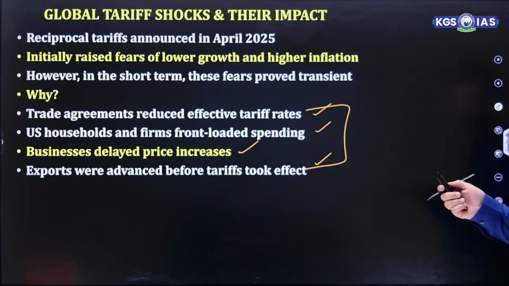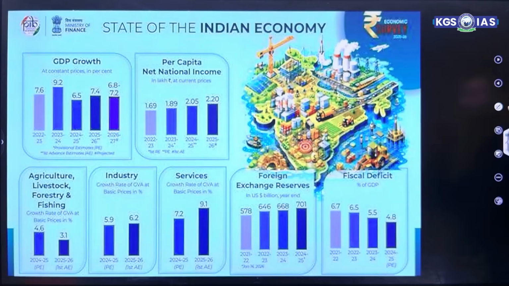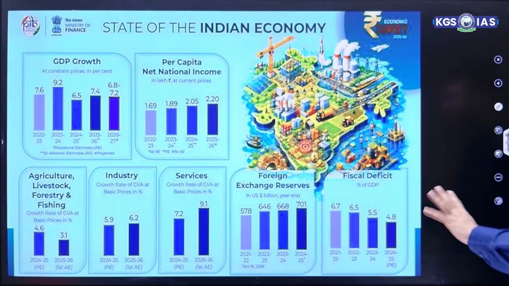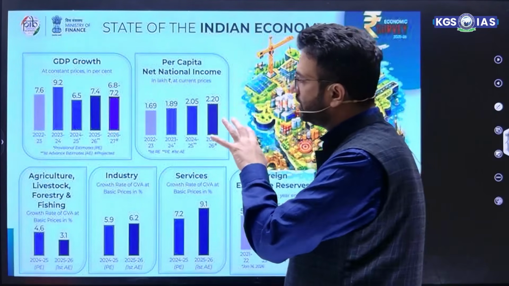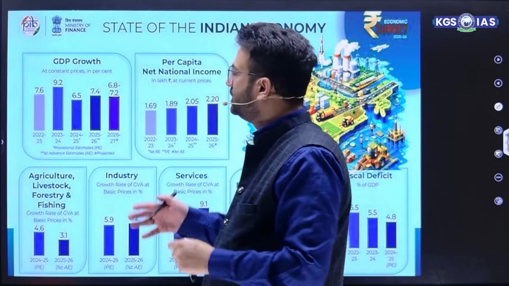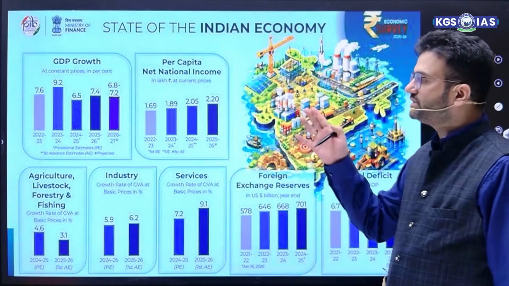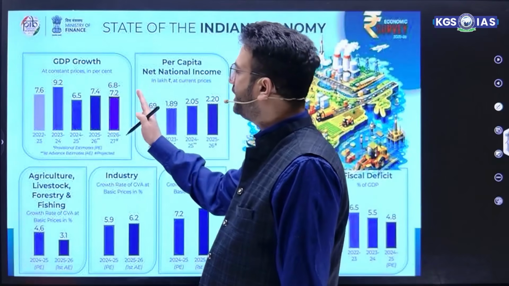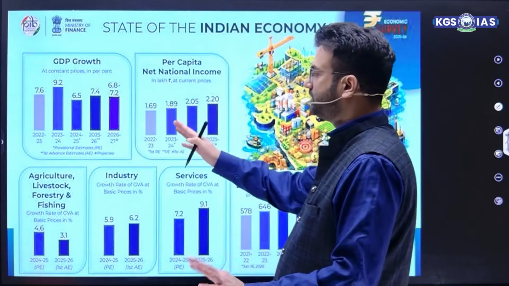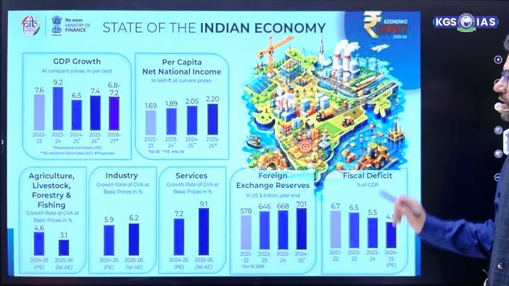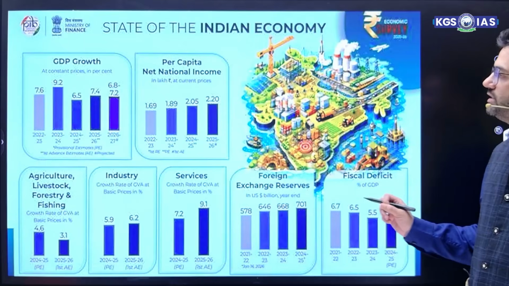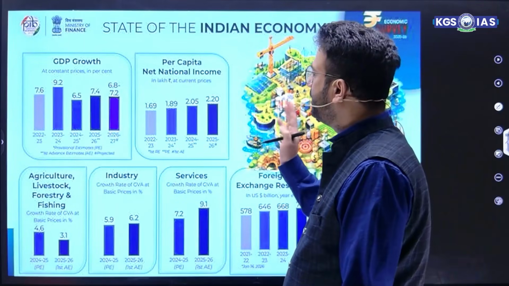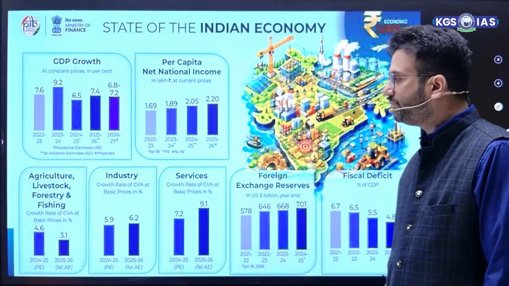Now, if we talk about the state of the Indian economy, this is a very important image. In the context of GDP growth, the GDP growth in 2023 is 7.6% at constant prices. Then around 6.8 to 7.2% is projected for 2026-27. Per capita income is around 2.20 lakh rupees at current prices.